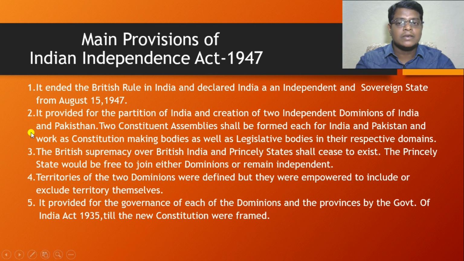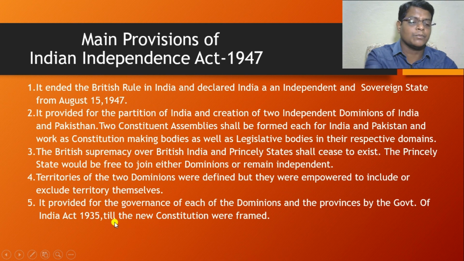At the same time, this act allowed the governments to run based on the Government of India Act 1935 until the new constitution was formulated. So these are the important provisions.